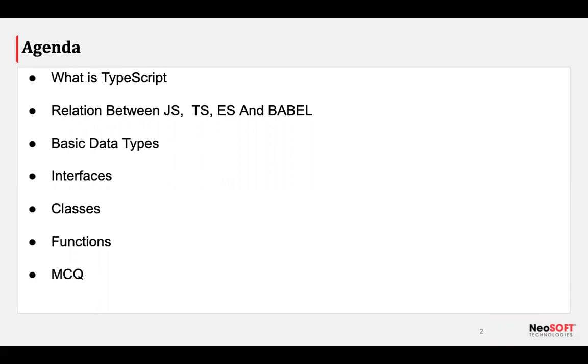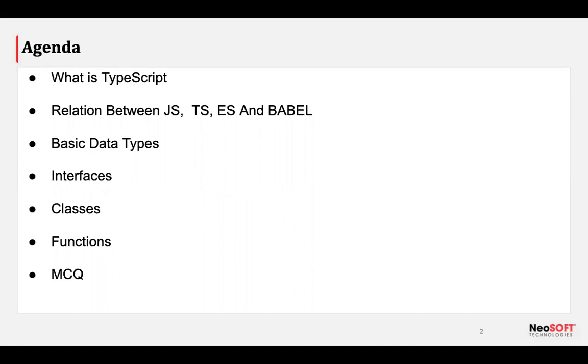Today we're going to start with pure basic concepts, what TypeScript is, then the difference between JS, TypeScript, ECMAScript, Babel and so on. Then we'll go to the basic data types available, then interfaces, classes, and functions. At the end of this session we'll discuss the MCQs. There are a few questions I have added, so we'll discuss them at the end.